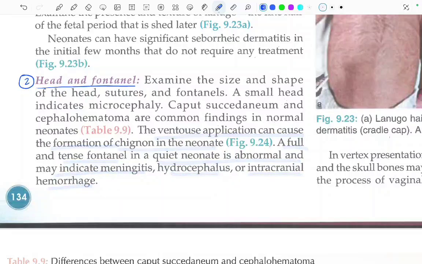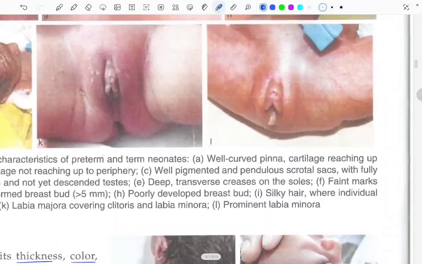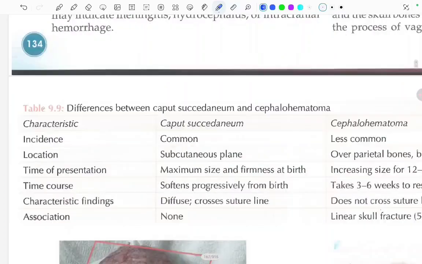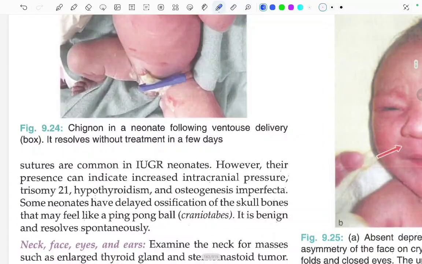Okay. In the vertex presentation, the shape of the head may change and the skull bones may override. Sutural overriding, that's called, during the process of vaginal birth. Large fontanelles and wide sutures are common in IUGR neonates.